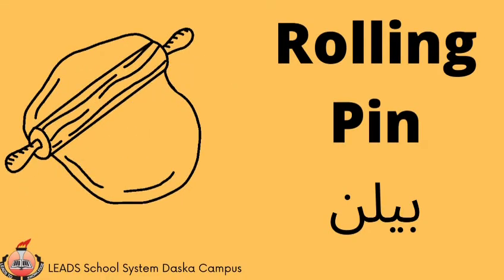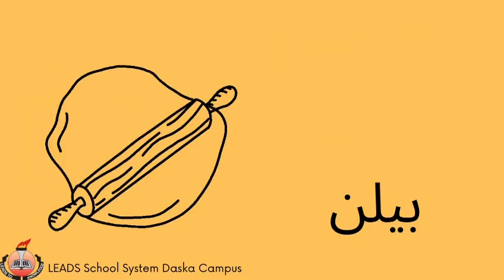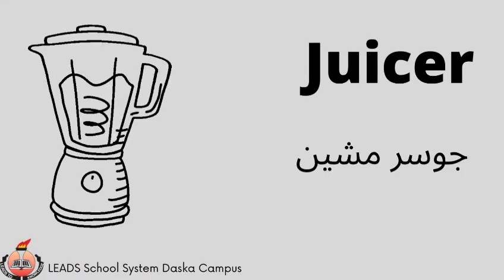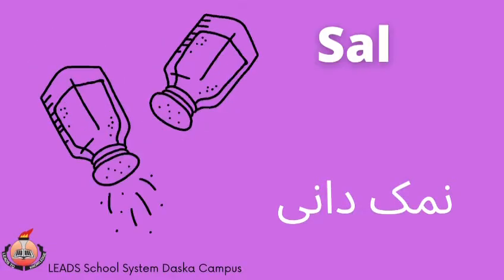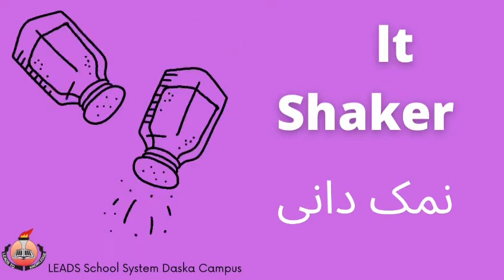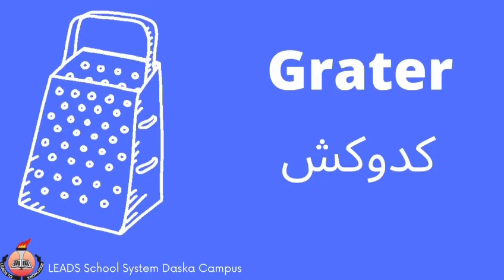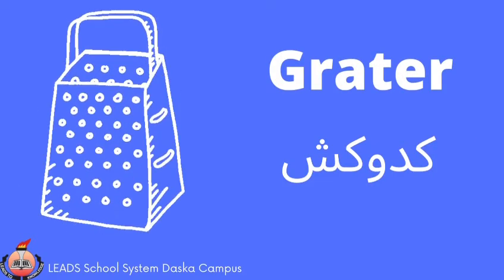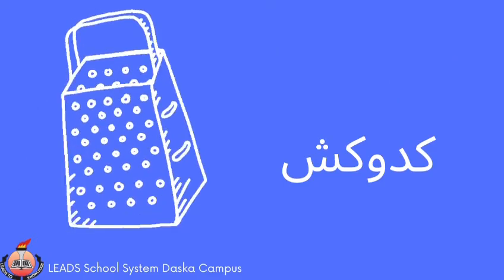Then here comes rolling pin, which is belan. Then there is juicer machine, and the same in Urdu as well. Then there is salt shaker, which is called namakdani in Urdu. Then grater, which is called kaddukash in Urdu.